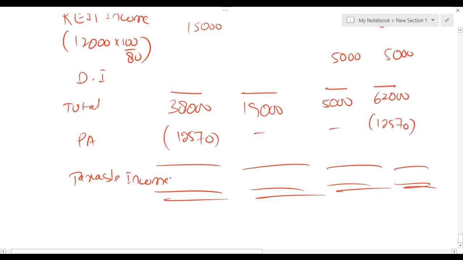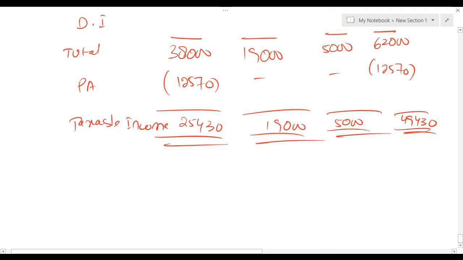From this 38,000, let me deduct 12,570, so I'm getting 25,430. Let me check whether all is correct. So we are at taxable income. Let's try to calculate the income tax liability.